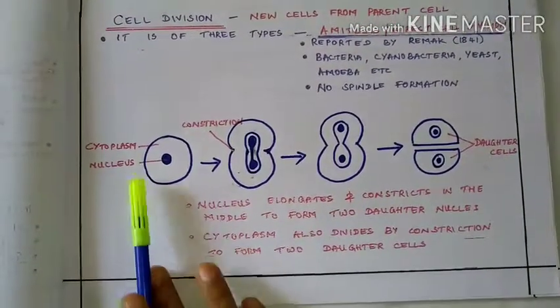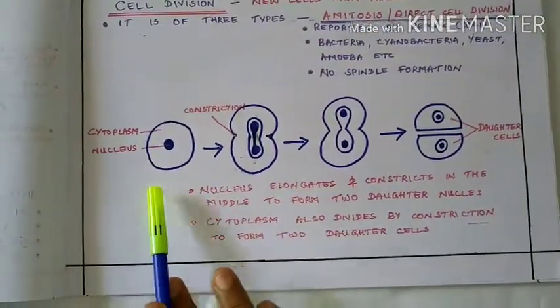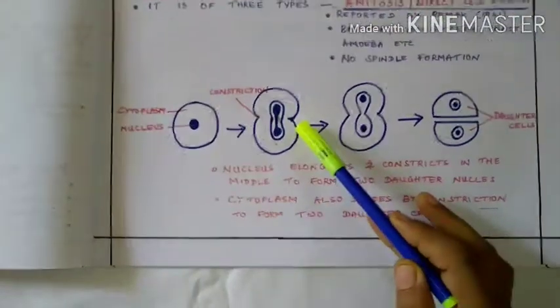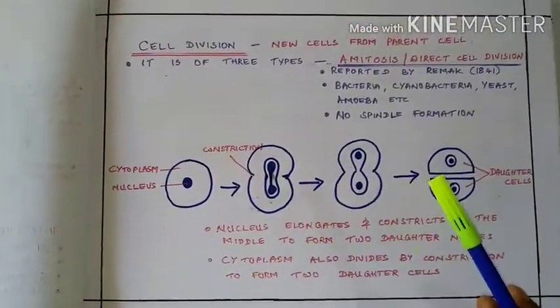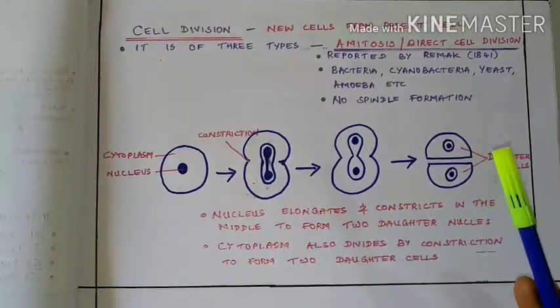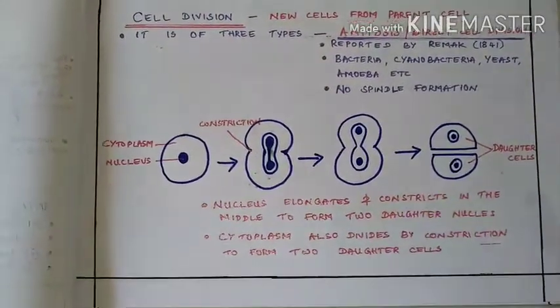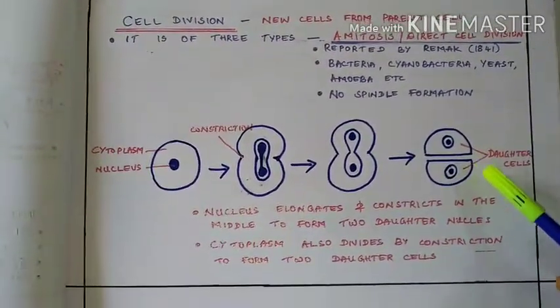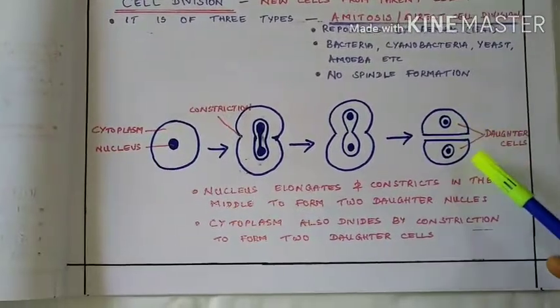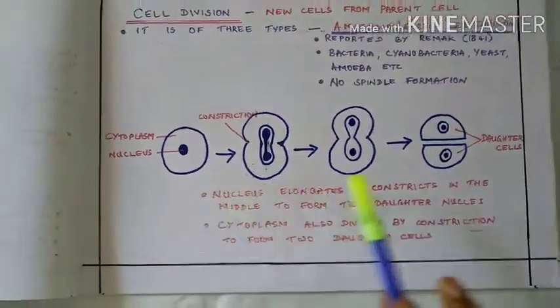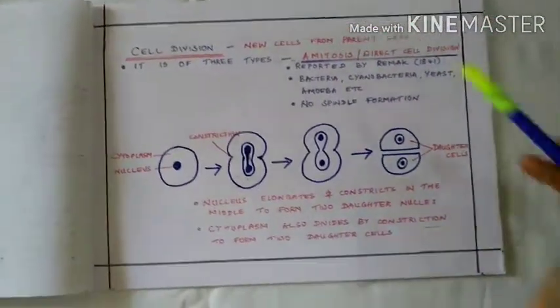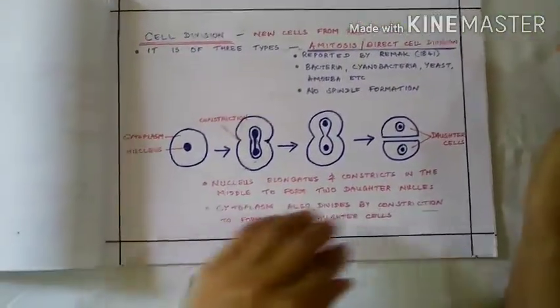A single cell with cytoplasm and nucleus constricts, it elongates, and two daughter nuclei are formed, and the cytoplasm too divides to produce two daughter cells. This kind of cell division is referred to as amitosis or direct cell division.